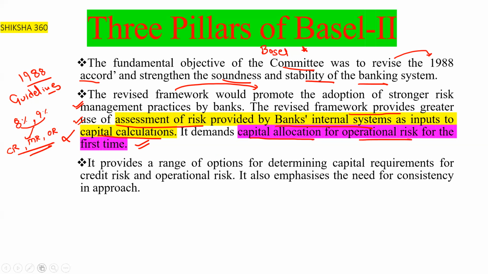It demands capital allocation for the first time, for which risk? For the operational risk. It also provides a range of options for determining capital requirements for the credit risk and operational risk. It also emphasizes the need for consistency in approach. If we have to maintain any ratio, we have to constantly maintain that ratio.